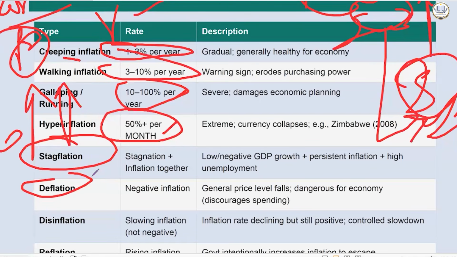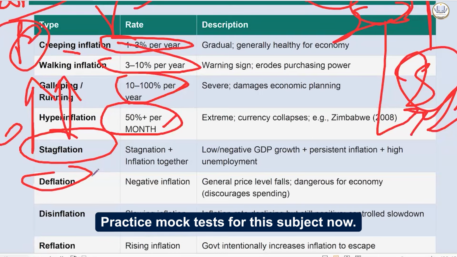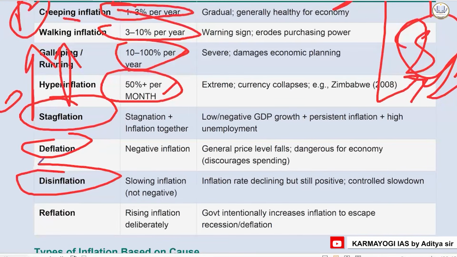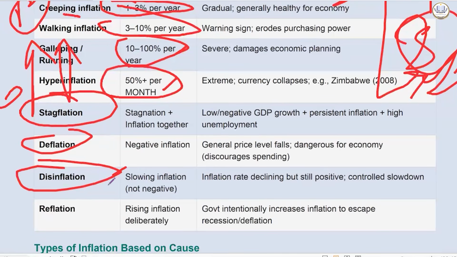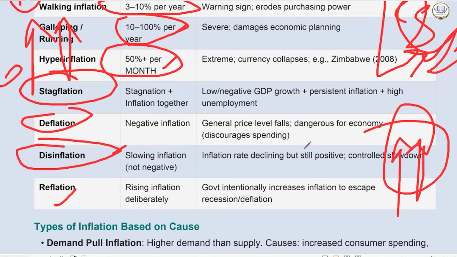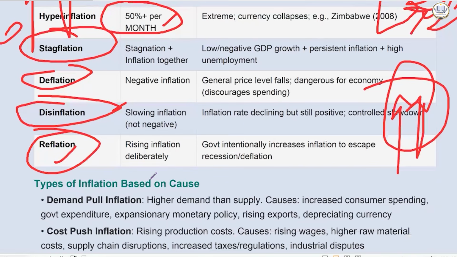It discourages spending. We have disinflation, which is slowing inflation, not inflation going negative. Inflation is declining, but it is not negative. It is still positive. It is a controlled slowdown. Then we have reflation. The government is deliberately increasing inflation to come out of recession or deflation, which is not good for the growth of the economy. This is called reflation.